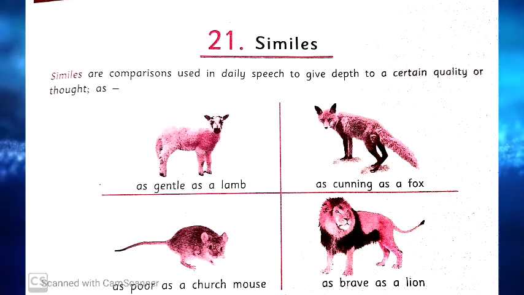Let's move to the next chapter. Chapter 22, verbs: intransitive and transitive. What do we mean by intransitive and transitive verbs? First we need to study the definition of transitive and intransitive. Let's move to the first one, intransitive.